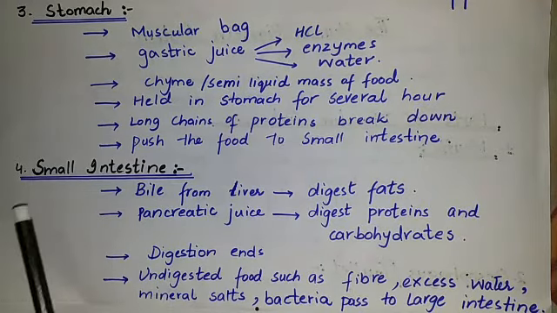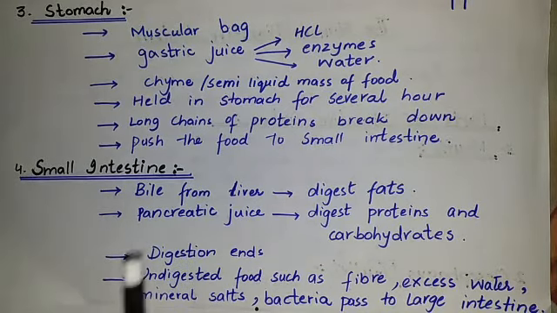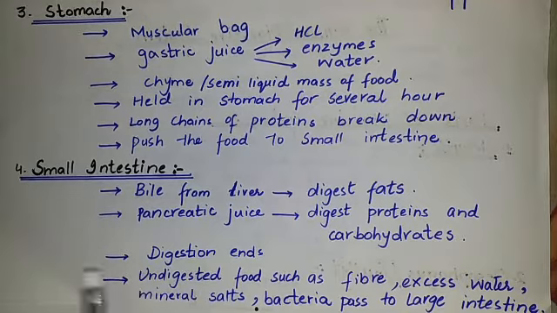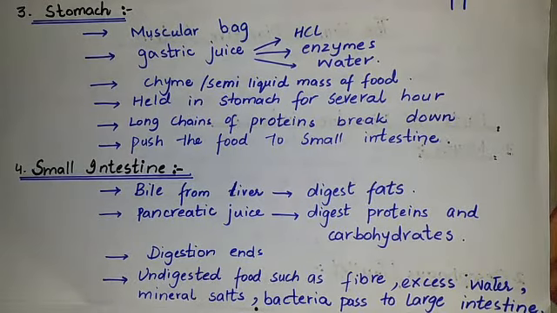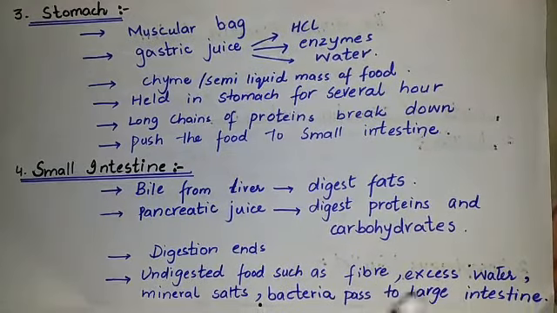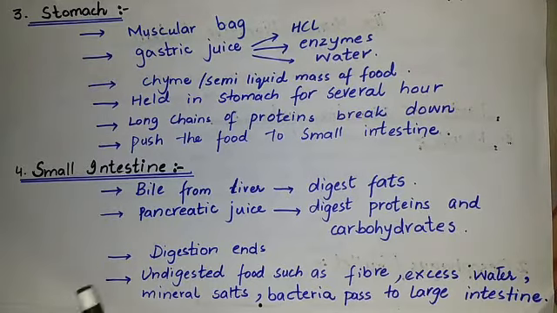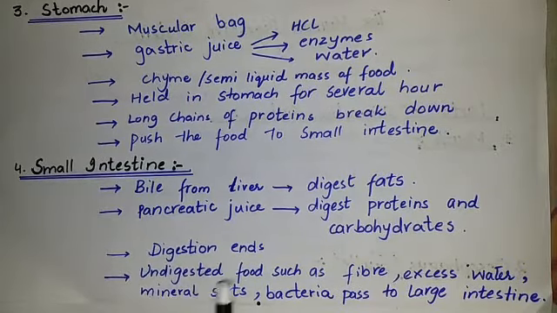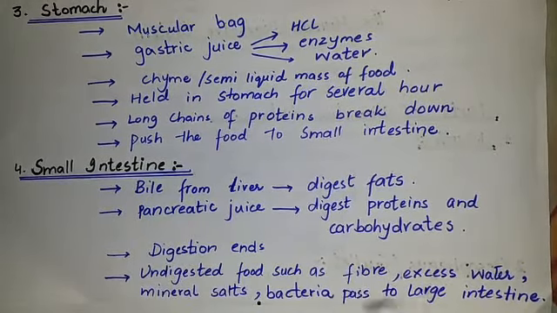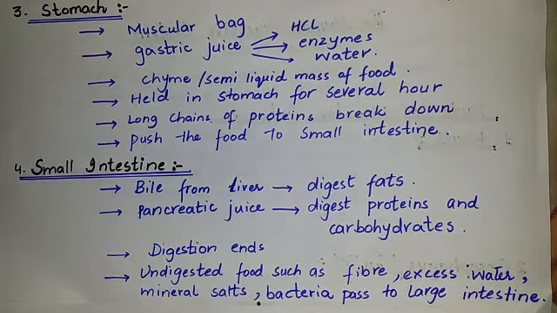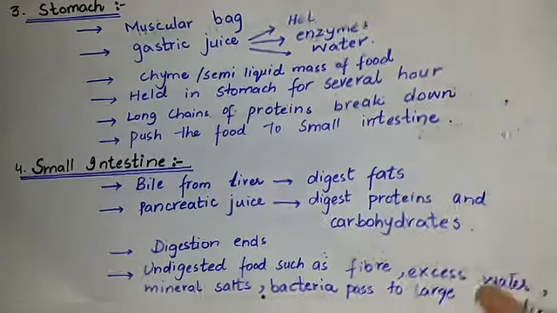Digestion starts in the stomach and ends in the small intestine. The undigested food such as fibers, excess water, mineral salts and bacteria passes to the large intestine. From the small intestine, all the essential components have been broken down and digested. The undigested food will pass on to the large intestine.